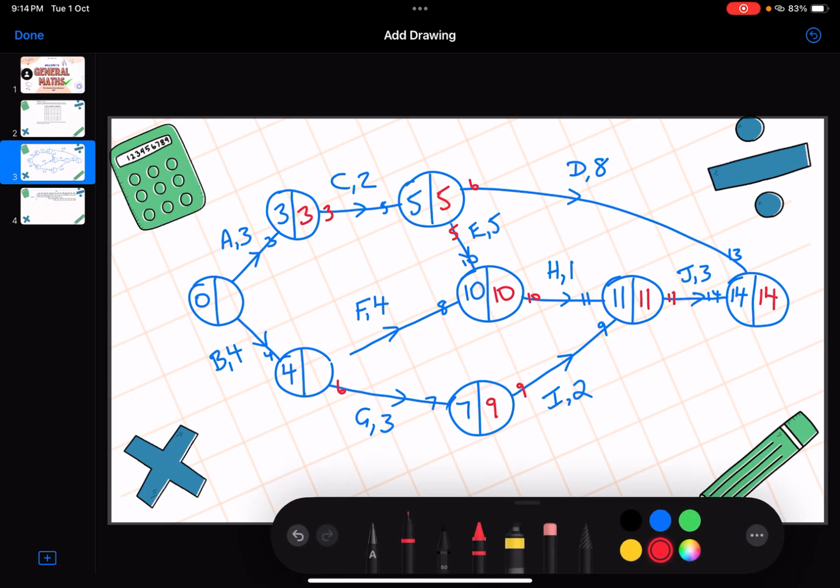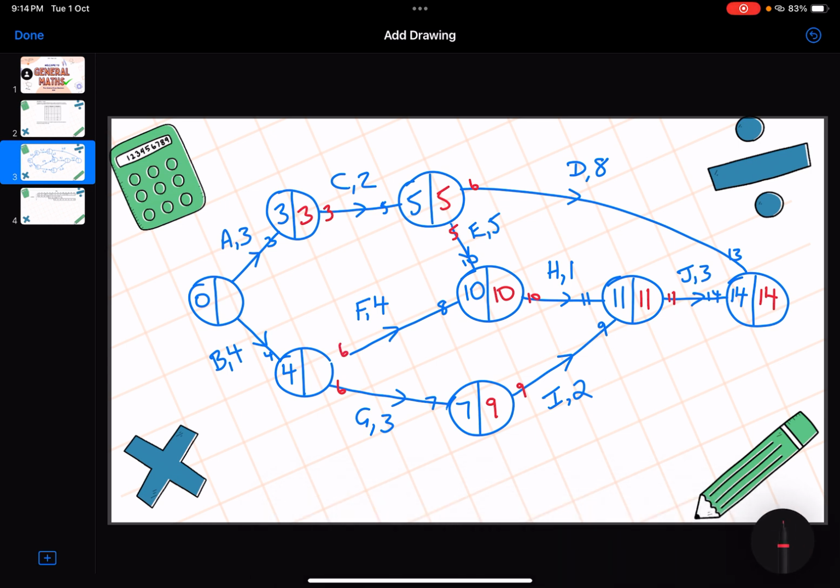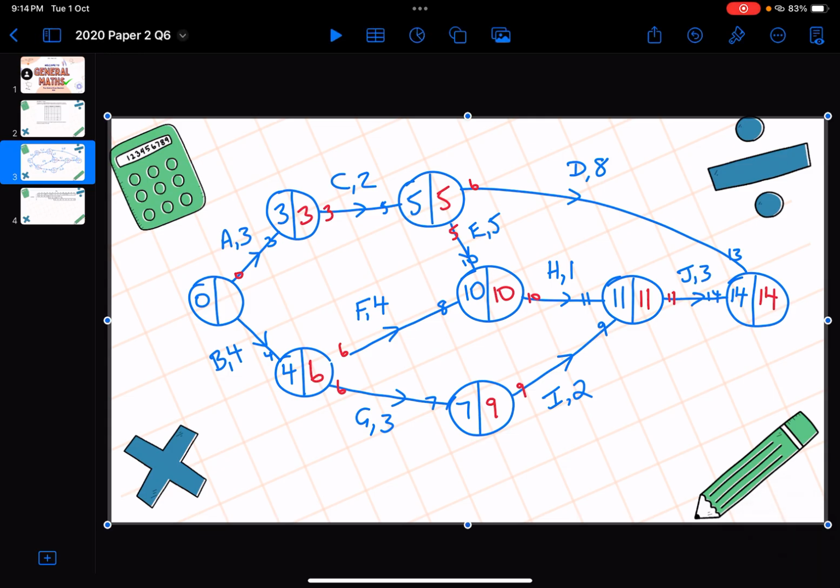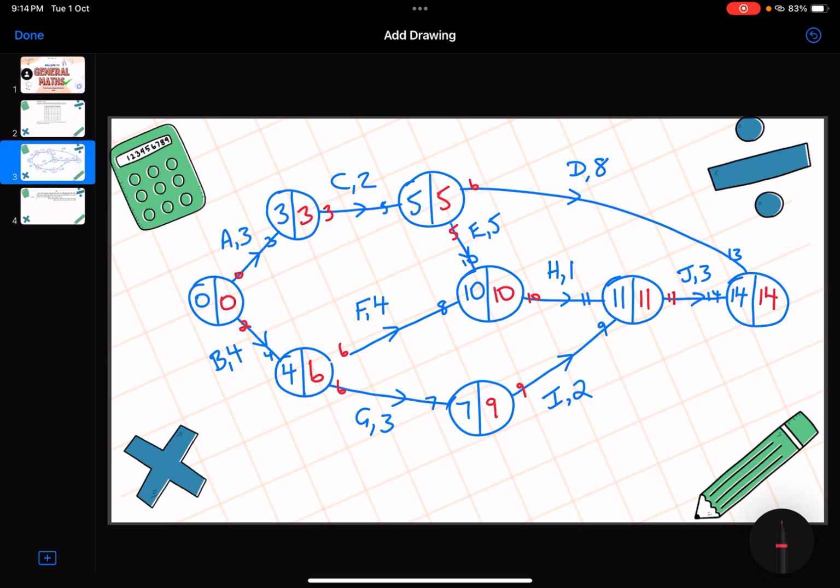So we'll make that a 6. Okay, so 10 take away 4 is 6, or 9 take away 3 is 6. So they're both the same number, so 6 goes in the node there. 3 take 3 is 0, or 6 take away 4 is 2. And remember, the smallest number is going in the node. So that is the backward scanning process done.